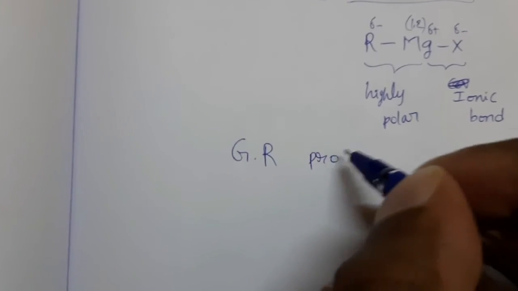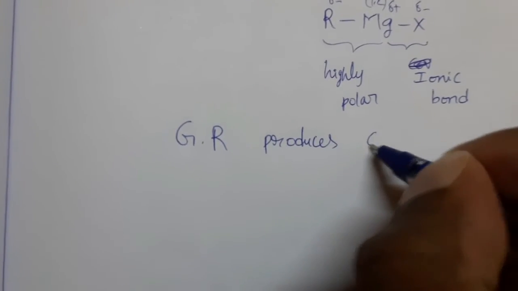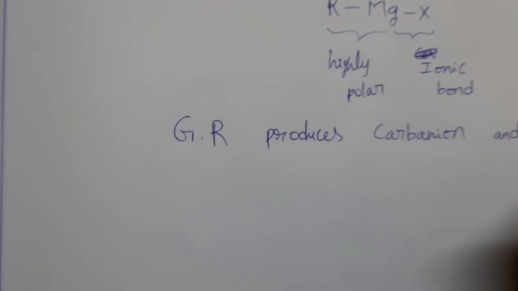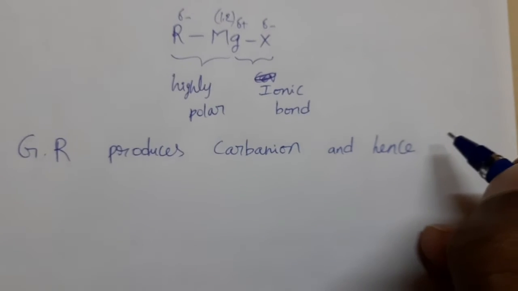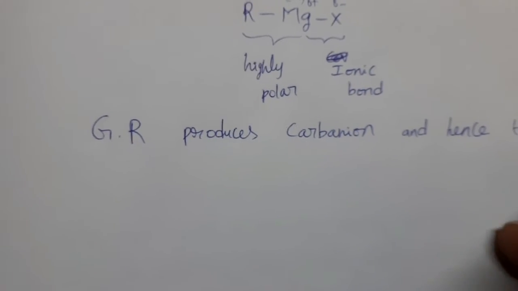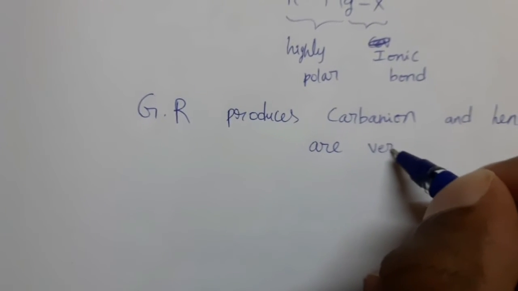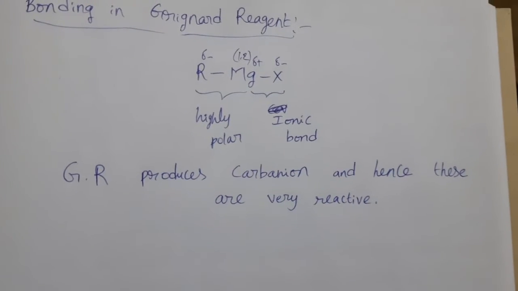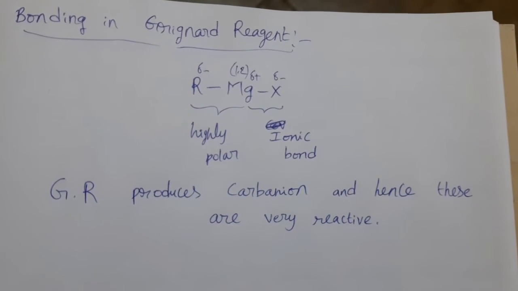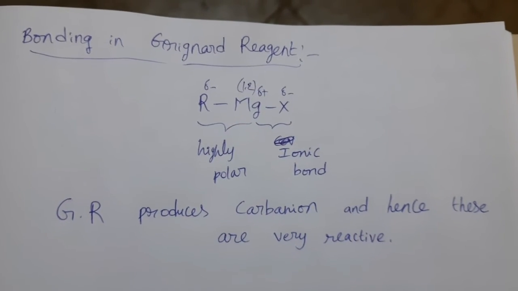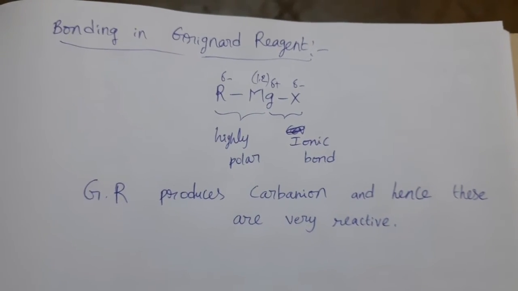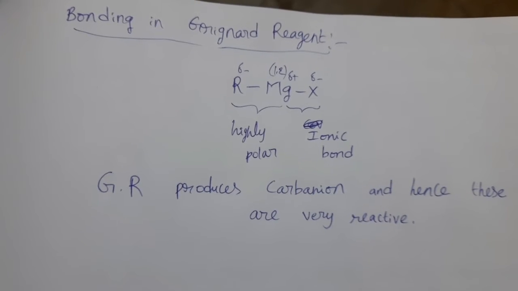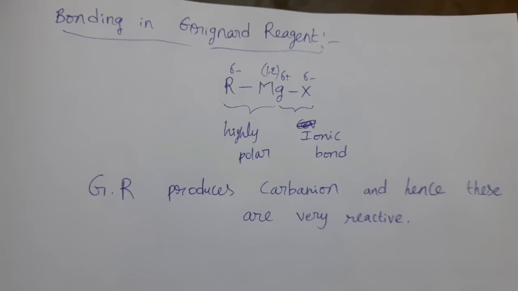Grignard reagents produce carbanion, and hence these are very reactive. So Grignard reagents can produce carbanion. That's why we can say these are very reactive. Any proton providing source approaches this Grignard reagent, they can react with that particular compound and produce alkane.